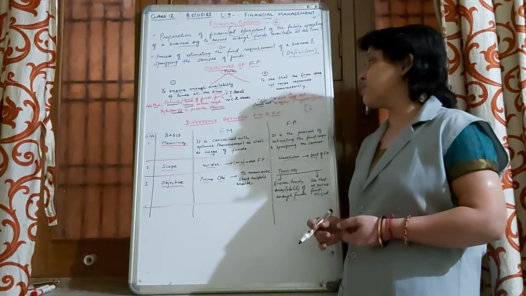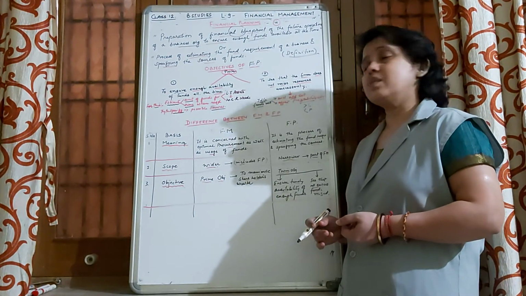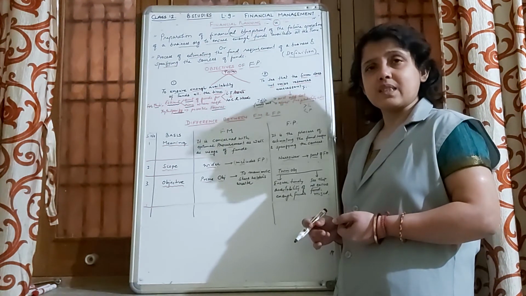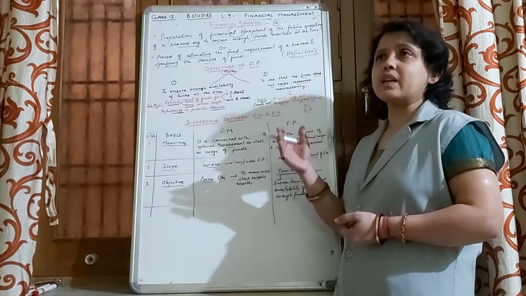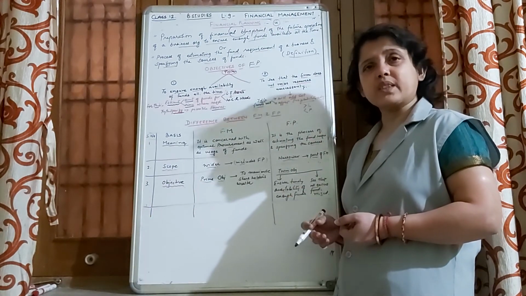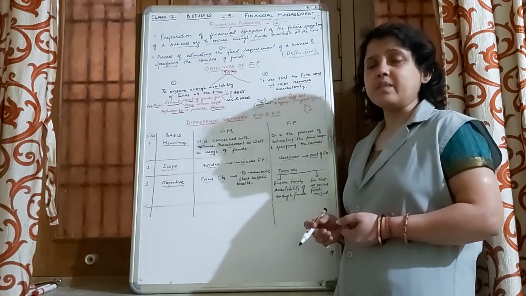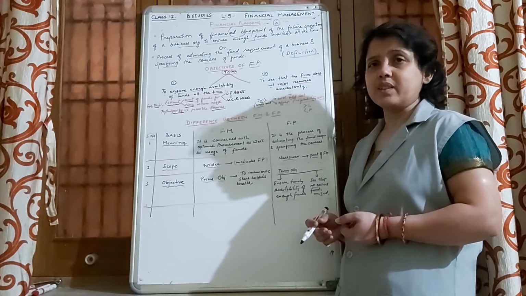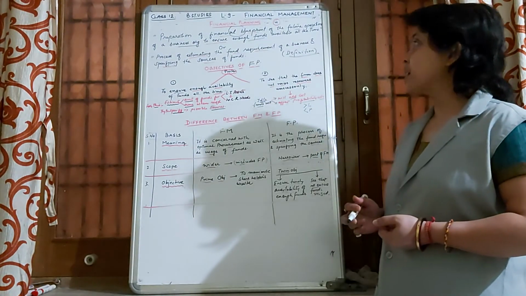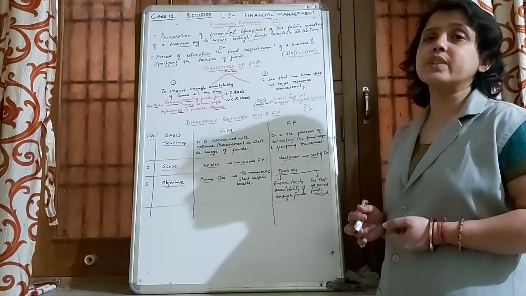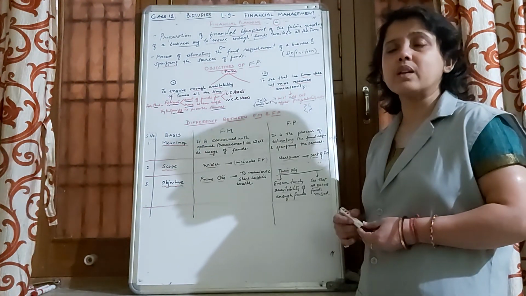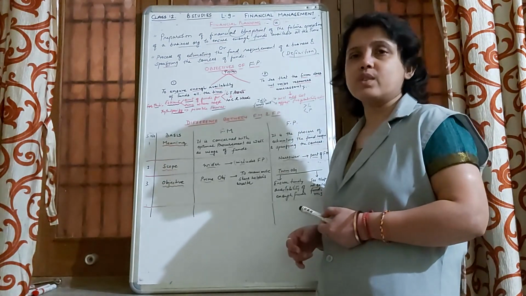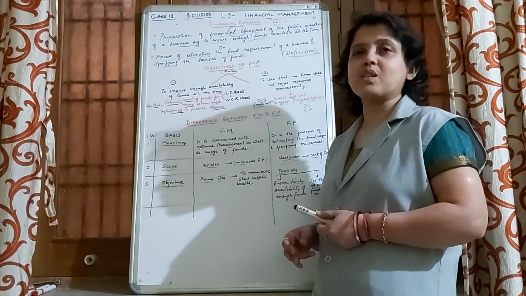So in this way, we have completed the concept of financial planning with the meaning and the objectives of financial planning in our introductory lecture of financial planning. After this, we will be learning about the types of financial plan, process of financial plan, and also the importance of financial planning in our next class.